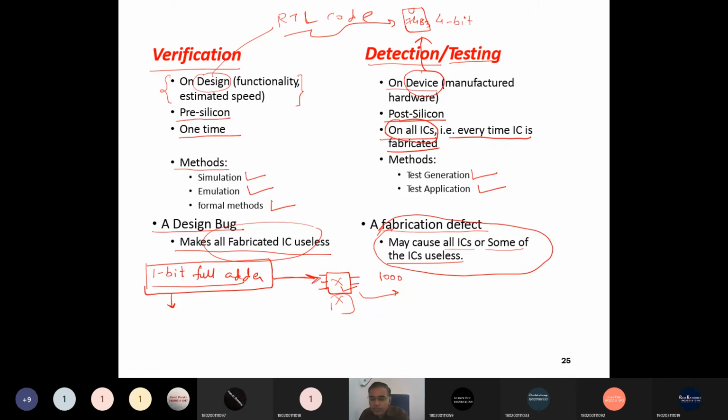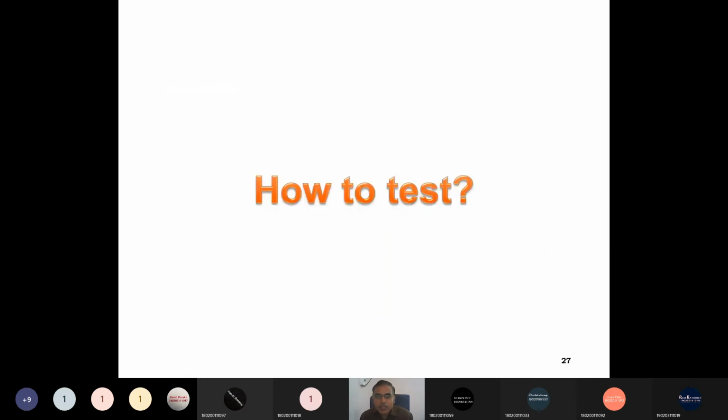Okay, any questions? Let me see. Okay, now how to test. Now our last question is how to test. So we have seen a few questions: why to test and when to test. Such questions. Now we'll see how to test, where to test. Now, how to test.